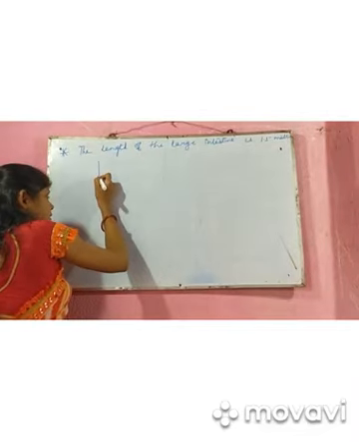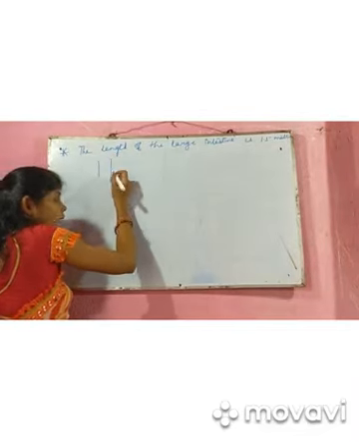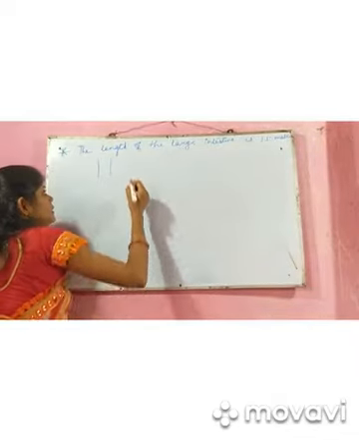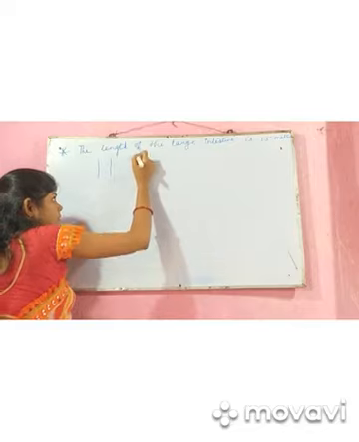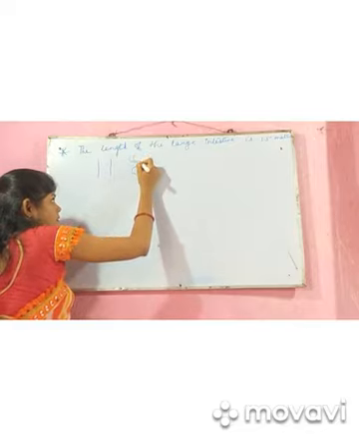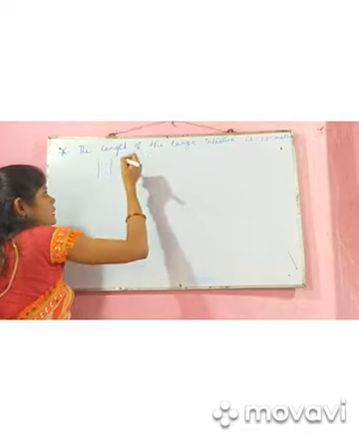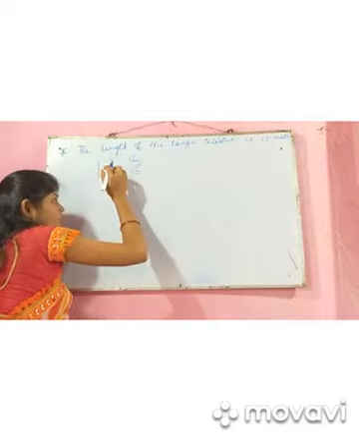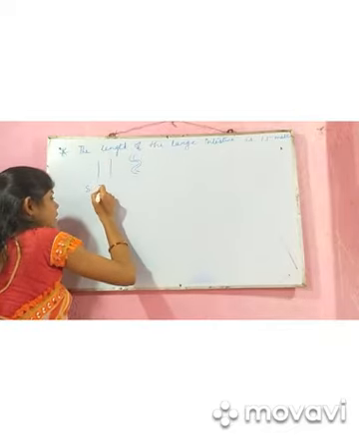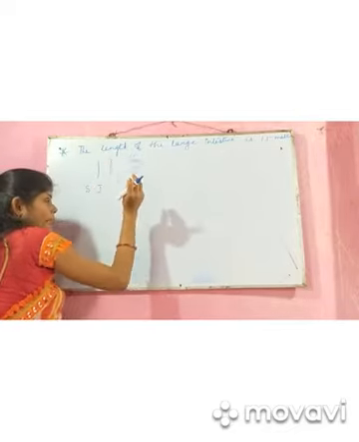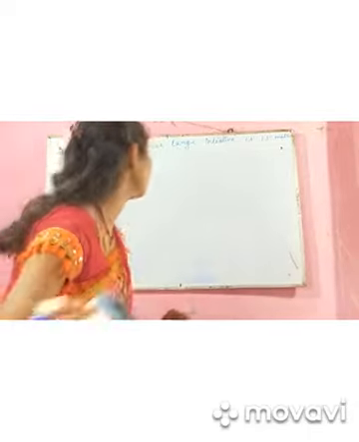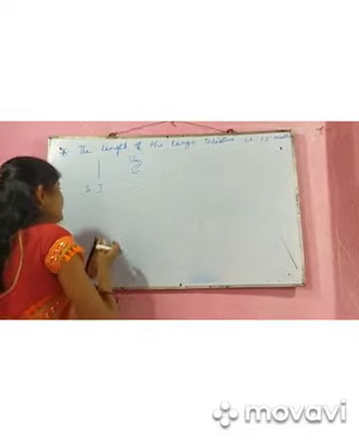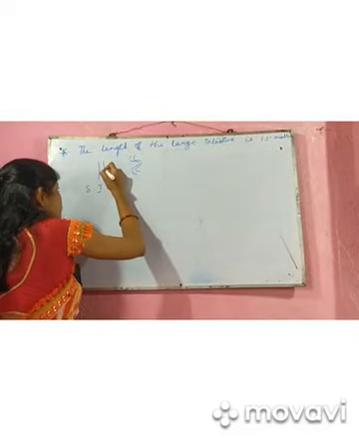When we see widthwise, I am saying widthwise, the structure is somewhat like this. So when we see the widthwise structure of the small intestine, it is somewhat compact, means the width is less here, it is narrower.